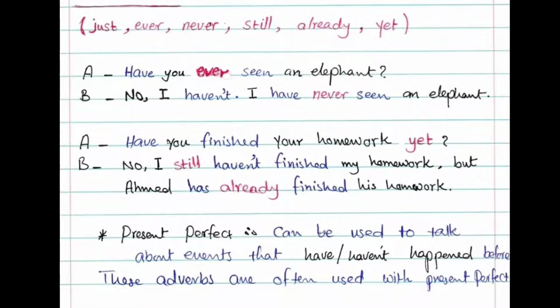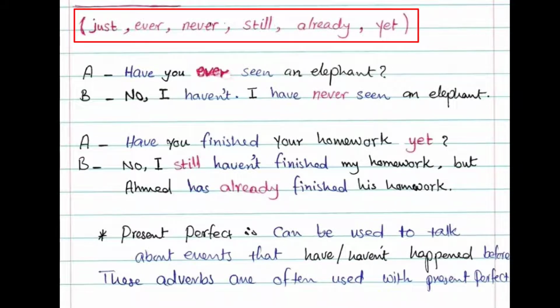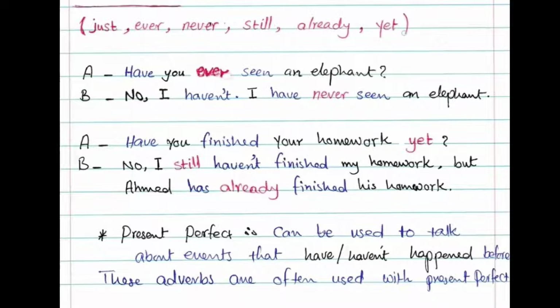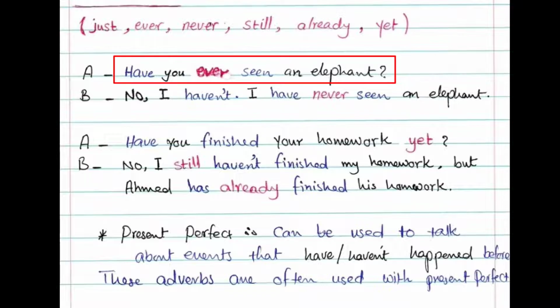Also, there are other adverbs that can be used in the present perfect, like just, ever, never, still, already, or yet. They change slightly the meaning depending on the context. So we can use ever in present perfect questions to indicate if that action had ever happened in your entire life. For example, if I ask you this question, have you ever seen an elephant?